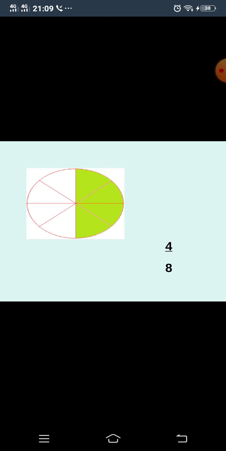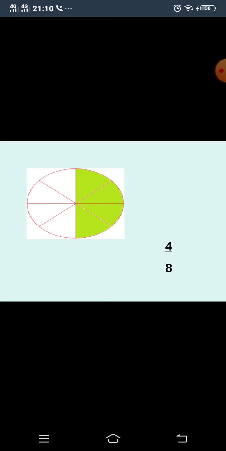The upper part is known as numerator and the lower part is known as denominator. So the colored parts are the numerator and the total parts are the denominator. Here there are 4 colored parts, so the numerator will be 4 and the denominator will be 8.